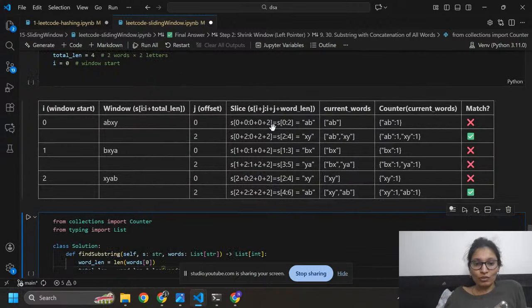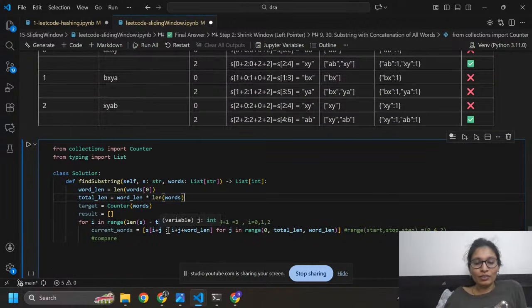Okay, I am going to use this formula here. This formula applies for j in range of 0, comma total length and word length. Okay, in this range 0, comma 4, comma 2, you need to start from 0 and stop at 4, and we need to take a step of 2. Okay, so this is the formula.